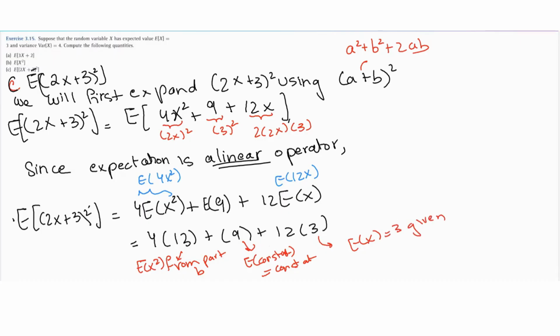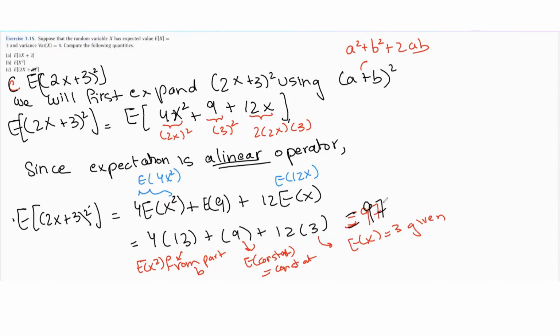So if we calculate 4 into 13 plus 9 plus 12 into 3, this just turns out to be 97.